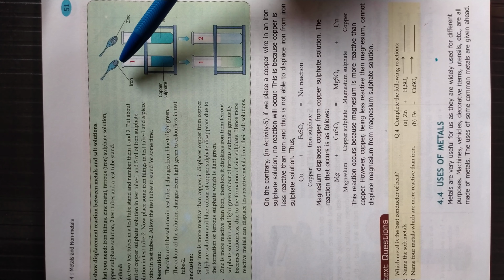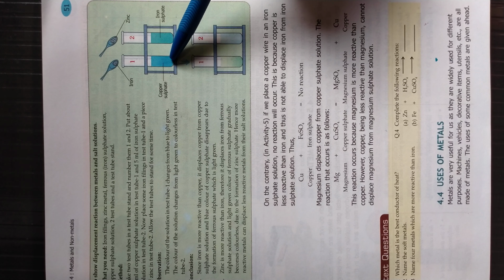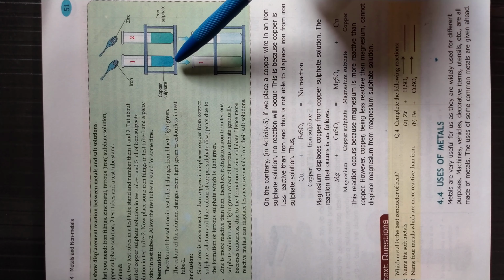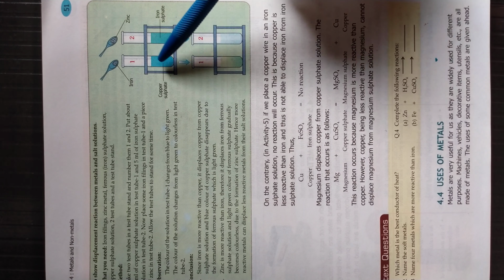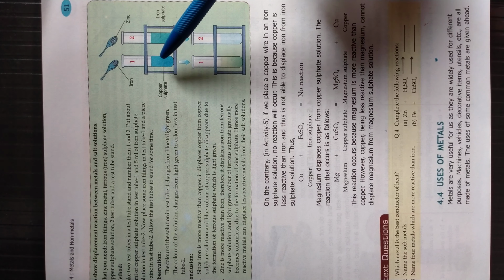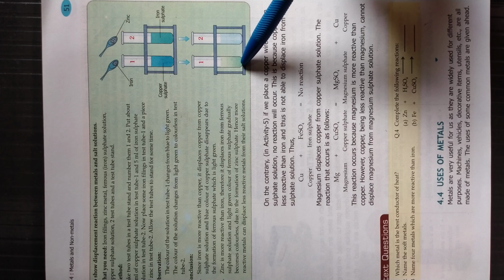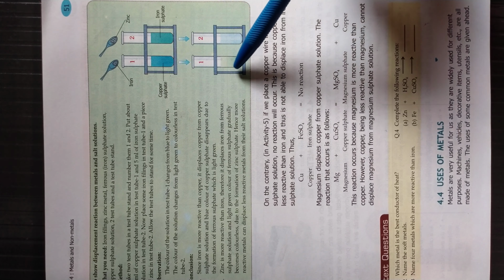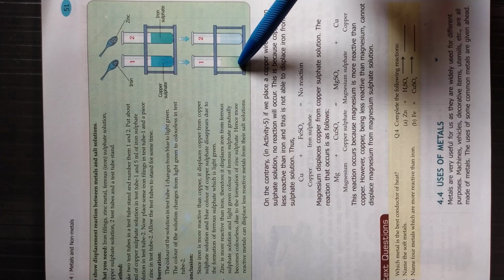So when iron reacts with copper sulfate solution, iron will displace the copper from its position and form iron sulfate. The blue solution turns to green color because iron is more reactive. It displaces the copper from its solution and forms iron sulfate.